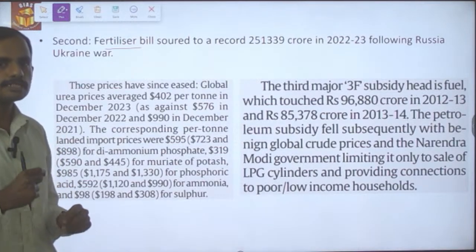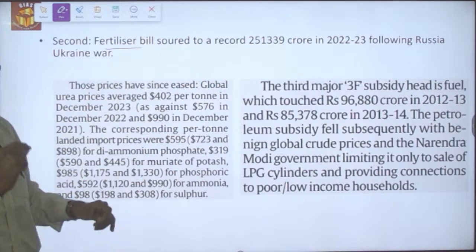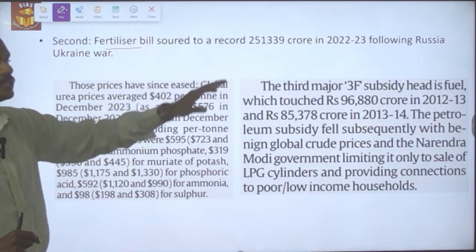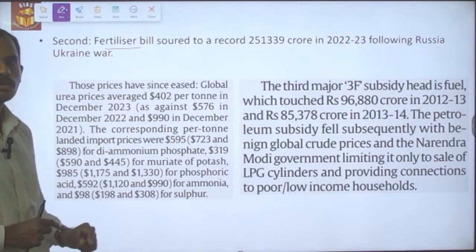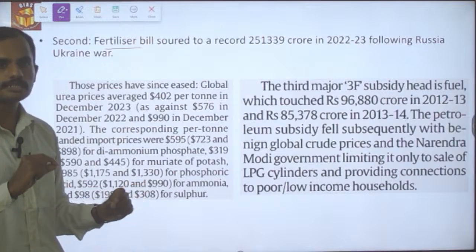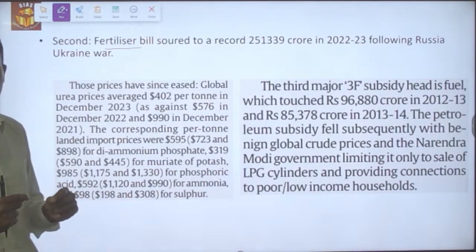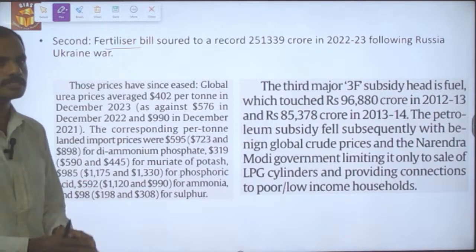And second is the fertilizer bill. The fertilizer bill increased to 2,51,339 crores during 22-23. During this year, the Russia-Ukraine war happened, which led to increased international fertilizer prices and also increased international raw material prices, which are necessary for making fertilizers.